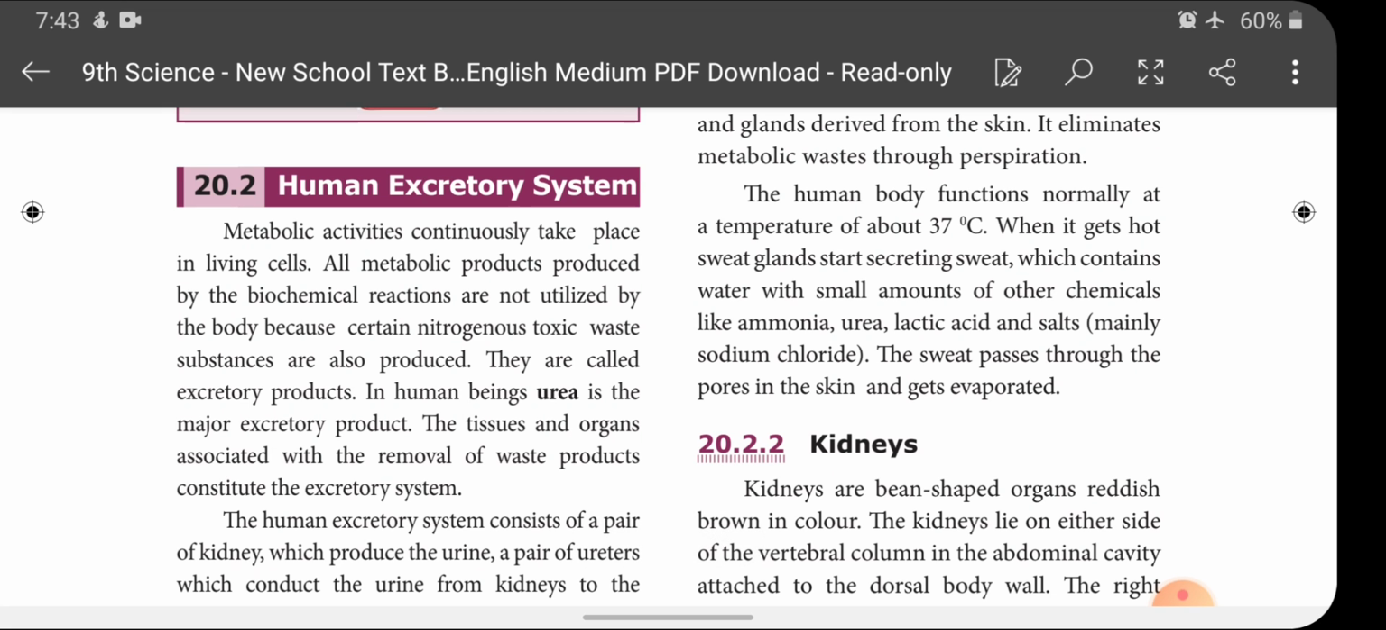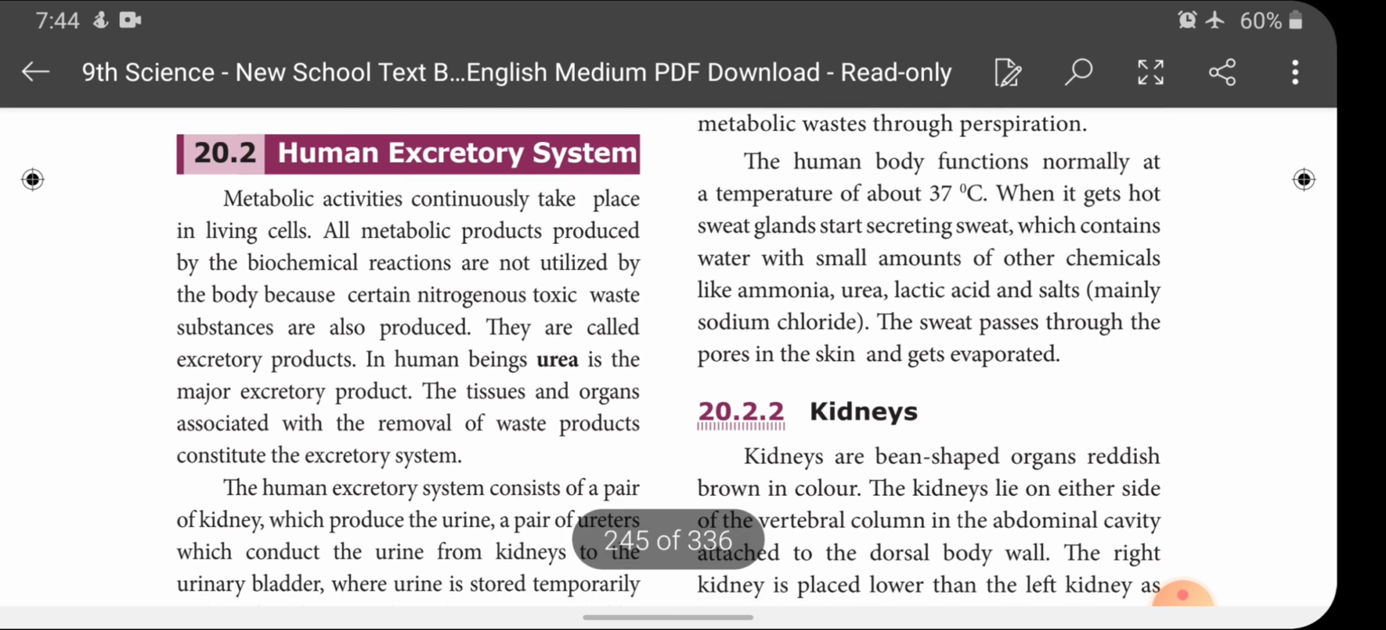The human body functions normally at a temperature of about 37 degrees Celsius. When it gets hot, sweat glands start secreting sweat. Children, in the human body, all the metabolic functions take place efficiently at a temperature of 37 degrees Celsius. The sweat contains water with small amounts of other chemicals like ammonia, urea, lactic acid and salts, mainly sodium chloride. The sweat passes through the pores in the skin and gets evaporated.